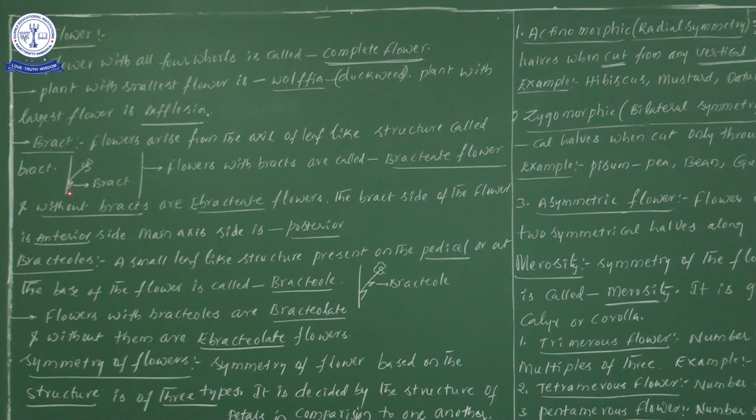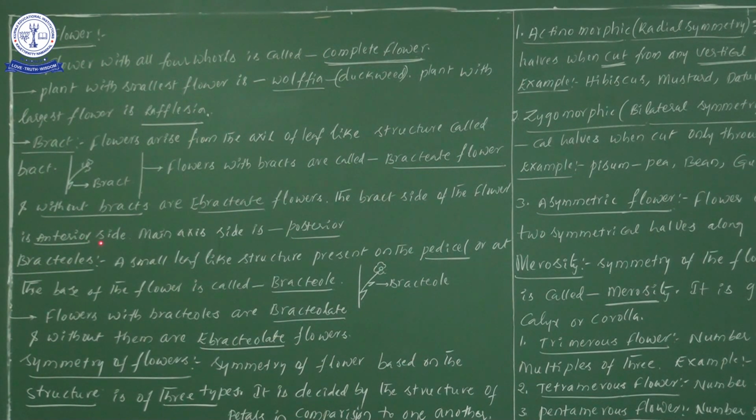Towards the bract side, the flower position we will call the anterior position, and the main axis side is known as posterior. So two important technical terms we need to remember: one is anterior side and one more is posterior side.